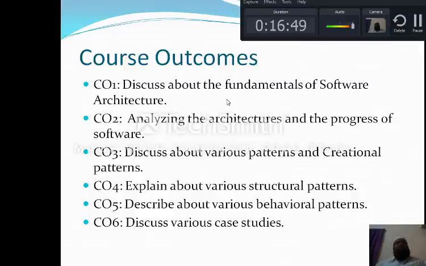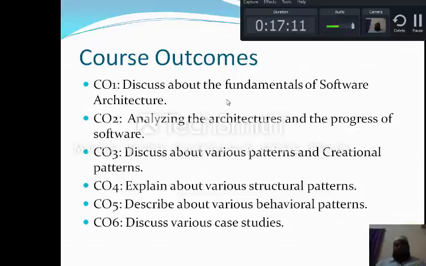The third course outcome onwards, you will find the design patterns concepts. In course outcome 3, we will come to know about the definition of a pattern, the need of a pattern, and the various types of patterns such as creational patterns, behavioral patterns, structural patterns.